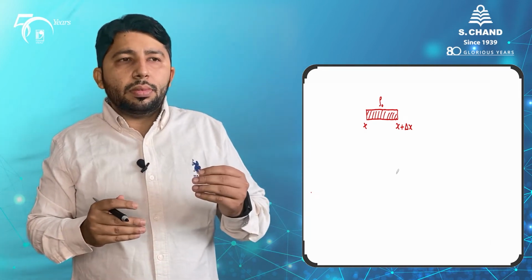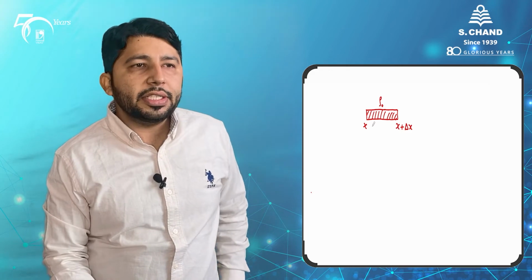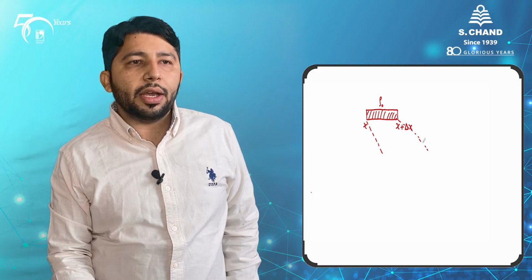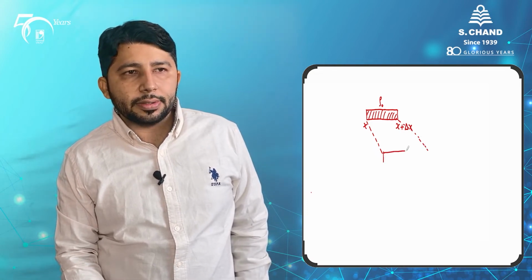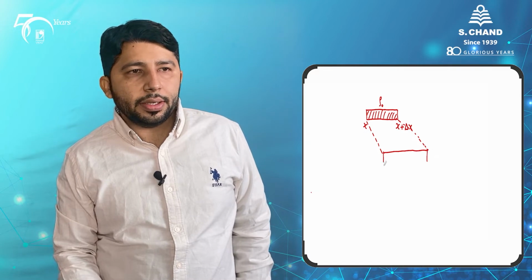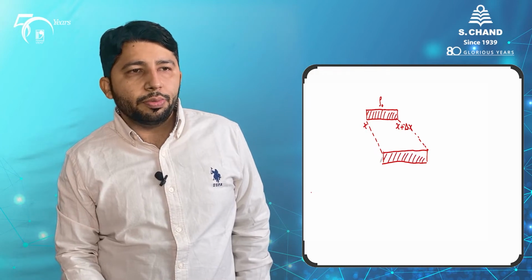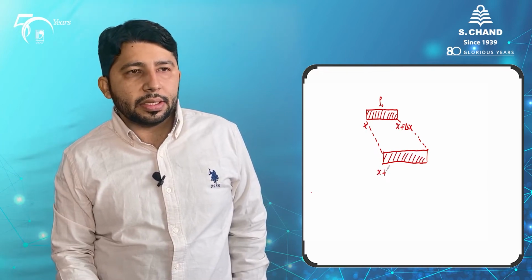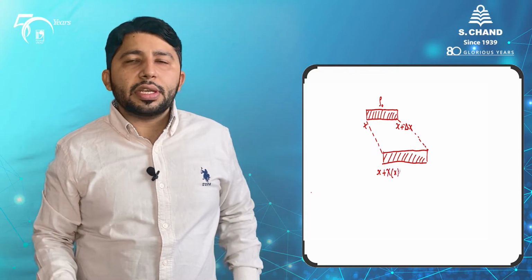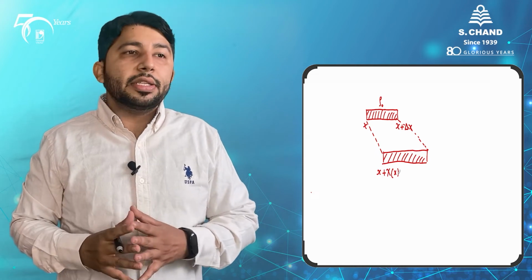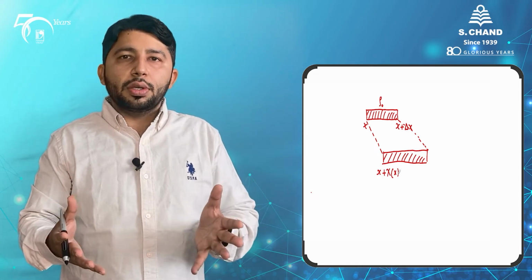Now, because of some sound, this block of air will displace, and we imagine that it will make another block of air like this. We can define one of its ends to be x plus chi x. This chi is a function of this x only.